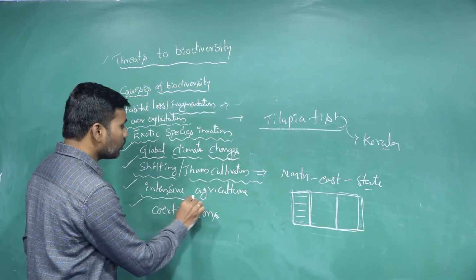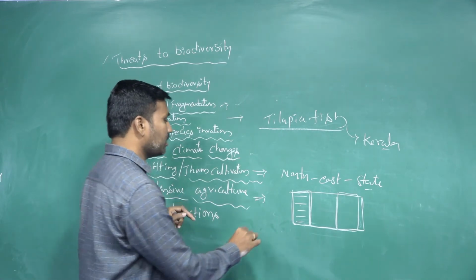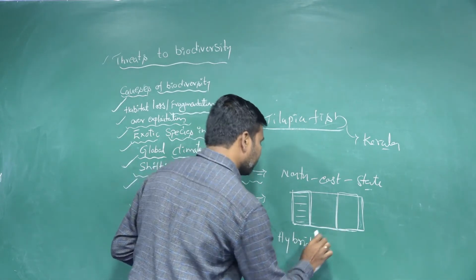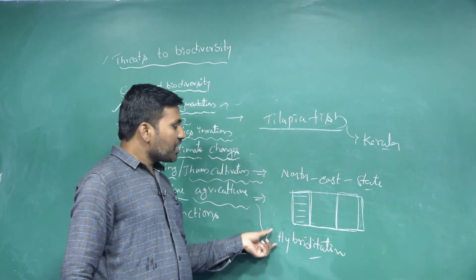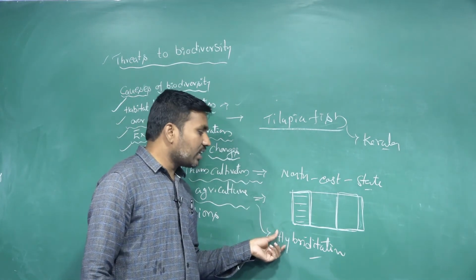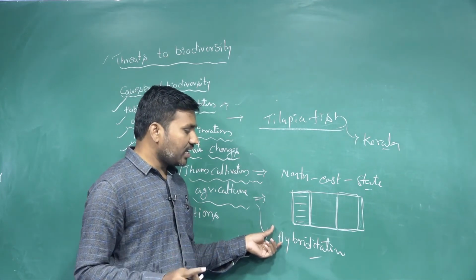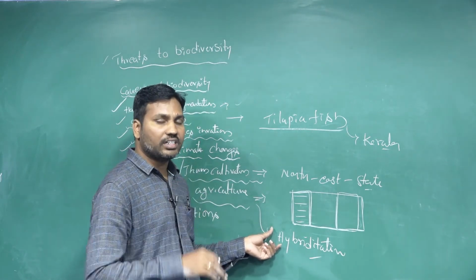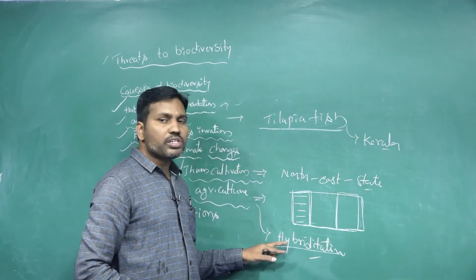Next, intensive agriculture practices. This is also an agriculture practice only. Intensive agriculture practice is nothing but the cultivation of hybrid varieties through hybridization processes. Whenever we cultivate hybrid varieties instead of native varieties, the native varieties of plants or species decrease or go extinct, because to produce more productivity we always prefer hybrid varieties only.